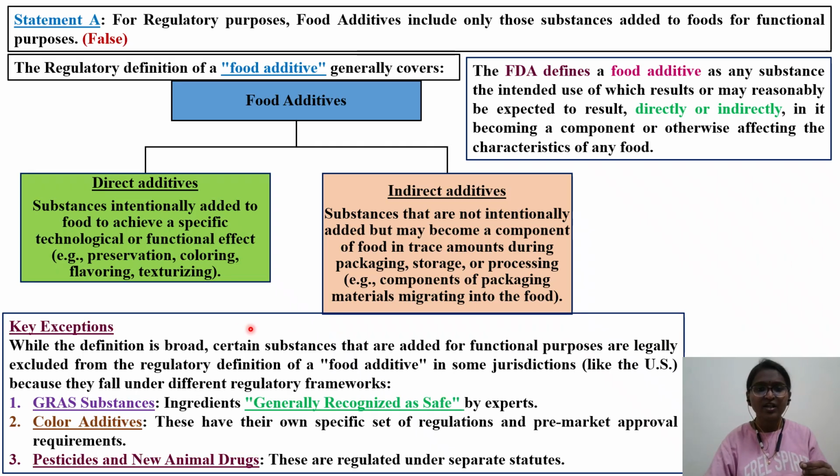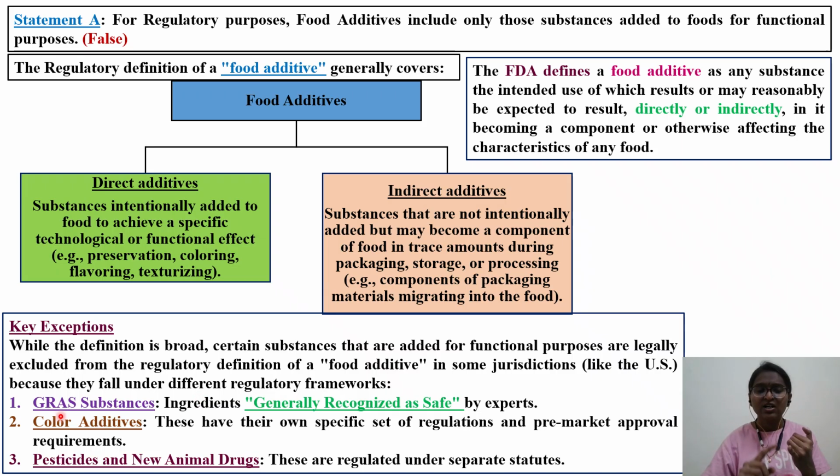So what are the key exceptions? As I told you, for any statement, for any rule, you have certain exceptions. While the definition given by the FDA or any regulatory agency is broad, certain substances that are added for functional purposes are legally excluded from the regulatory definition of a food additive. In some jurisdictions like the US, because they fall under a different regulatory framework, those substances need to be regulated by other frameworks. So what are those?